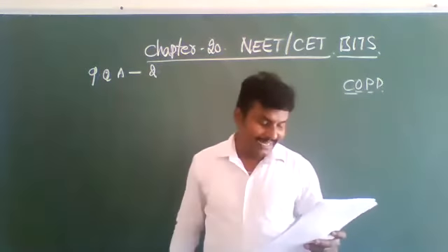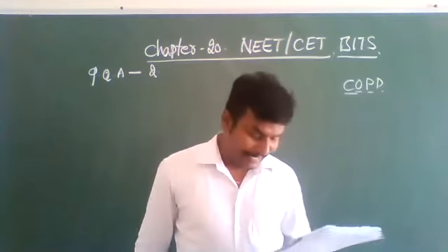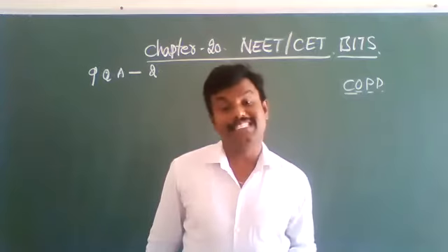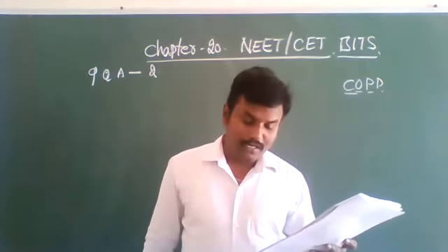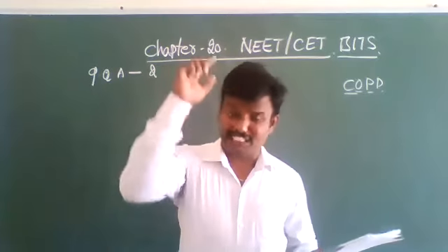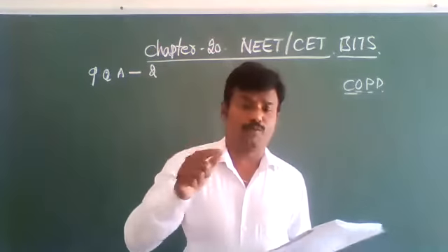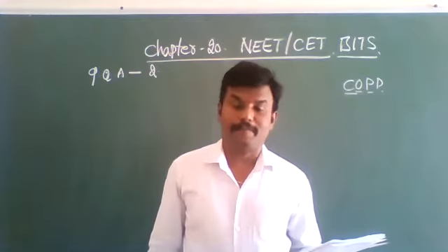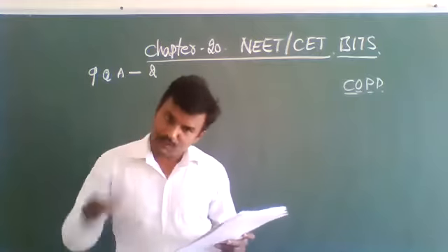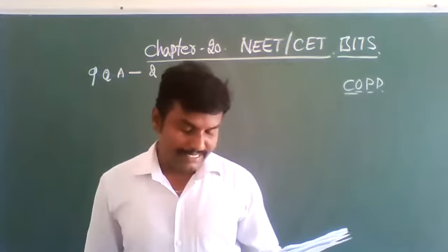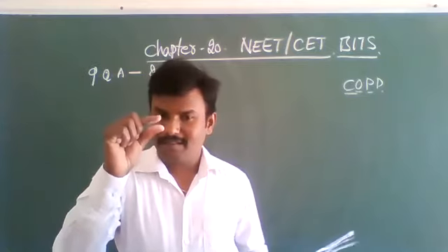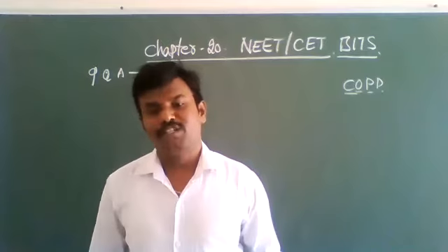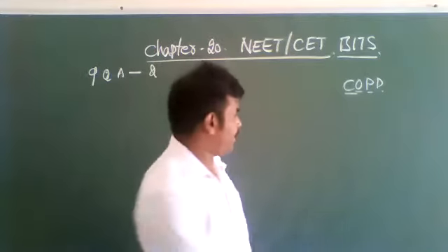Let us see the third option, dystrophy. It is due to inability to produce the dystrophin protein. The dystrophin gene is located on the X chromosome.